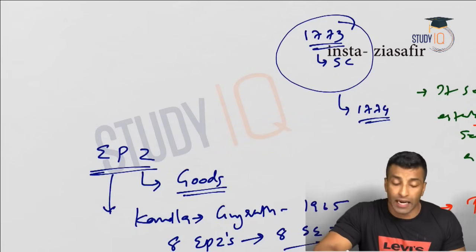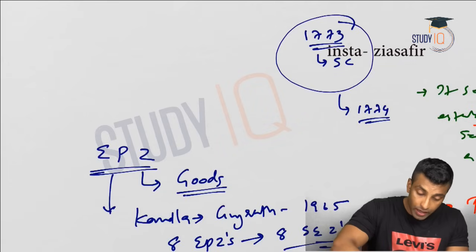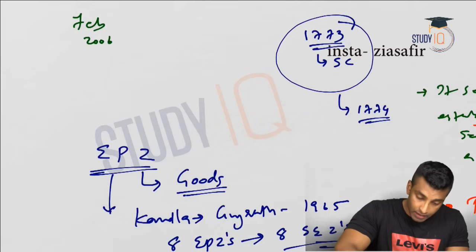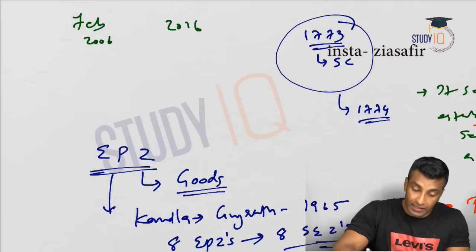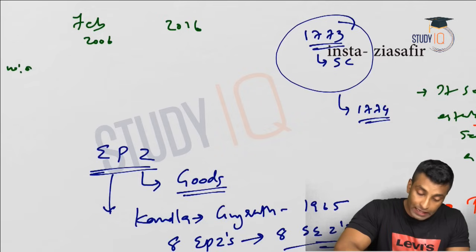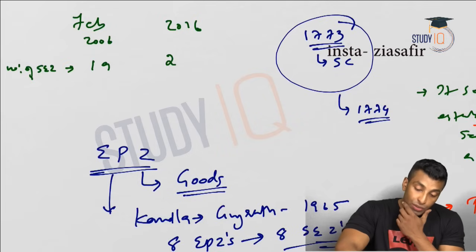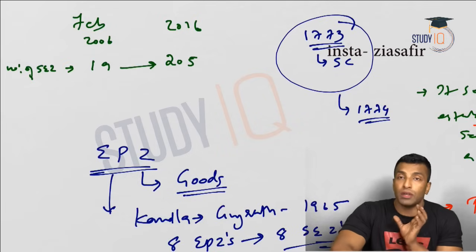Now let's look into some statistics related to SEZ. Let's take from February 2006, just after the act, to 2016. The number of SEZs in Feb 2006 was actually 19, now it is 205. So you can see a huge increase in the number of SEZs.